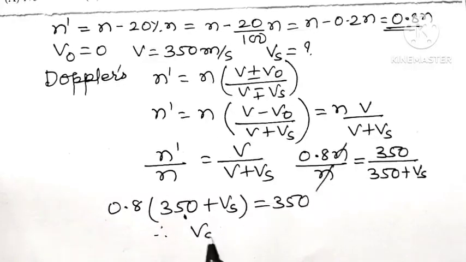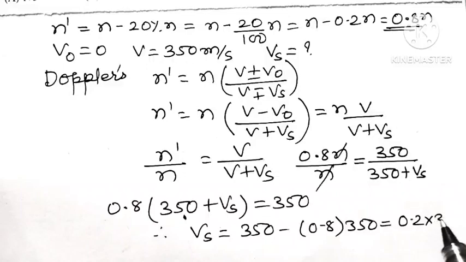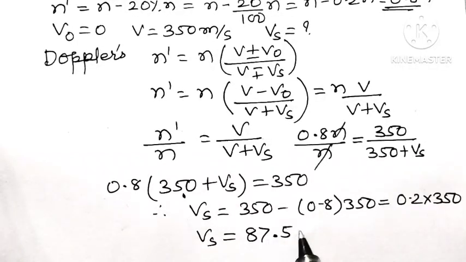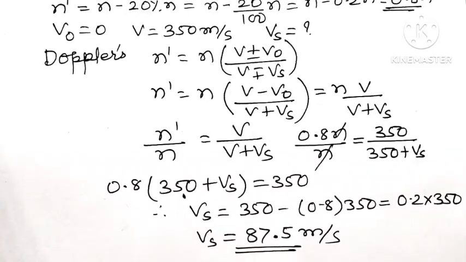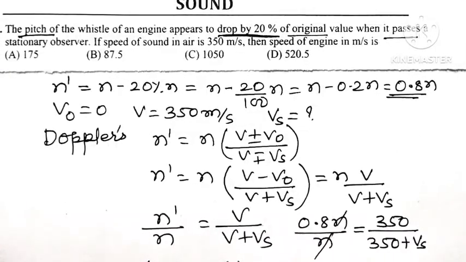Therefore Vs is equal to 350 minus 0.8 into 350, that is 1 minus 0.8, which means 0.2 into 350, and therefore the speed of the engine comes to be 87.5 meters per second. So the speed of the engine is 87.5 meters per second. So option B is the correct option for this question.